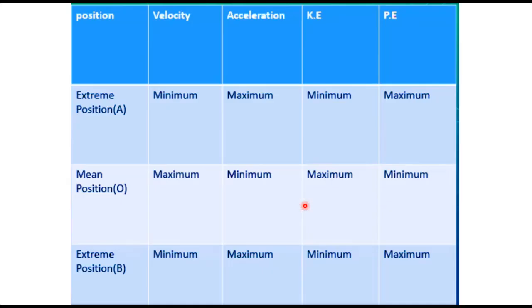So this is a table that shows the position of the system, and also we have learned when the velocity is maximum and the changes in acceleration, kinetic energy and potential energy. At the extreme position, the velocity is minimum but the acceleration is maximum, and kinetic energy is minimum but the potential energy is maximum. And at mean position, the velocity is maximum, acceleration is minimum, and kinetic energy is maximum but the potential energy is minimum. And again at extreme position B, there is the same case as extreme position A.